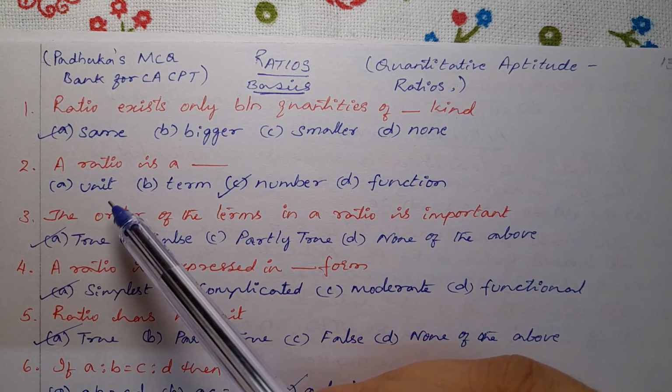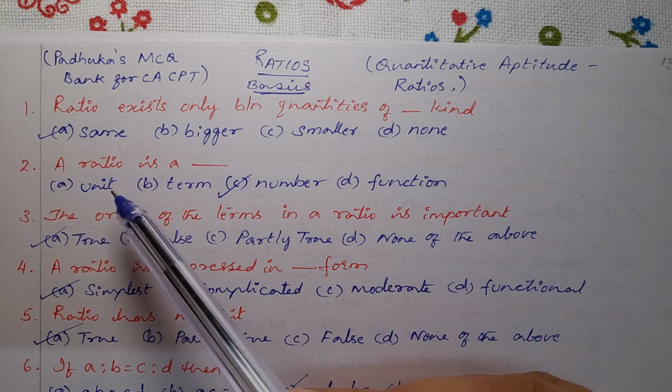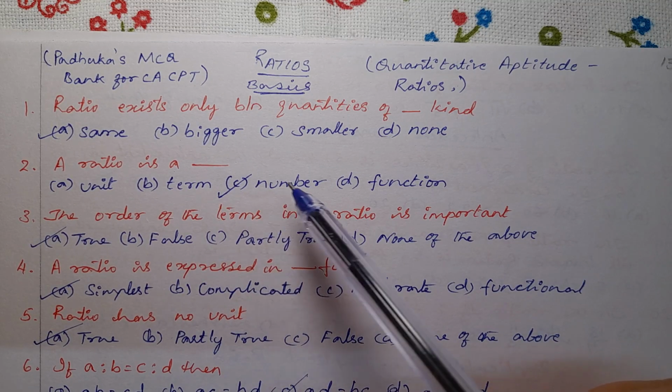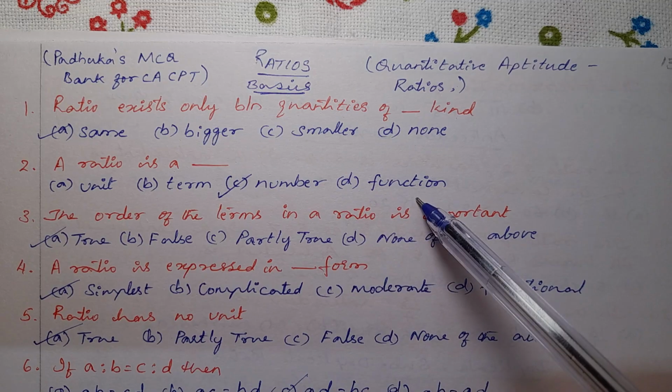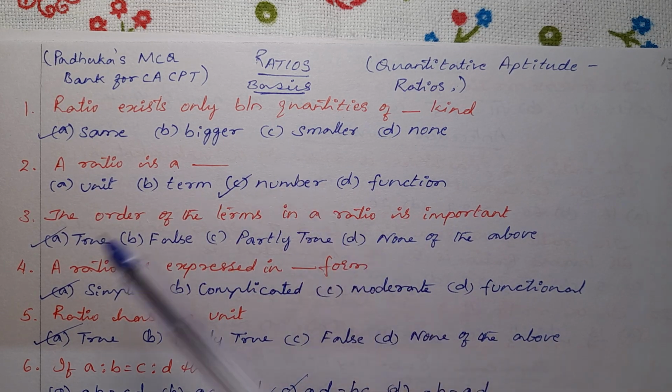Second question, a ratio is a dash. Option A unit, option B term, option C number, option D function. So a ratio is a number.